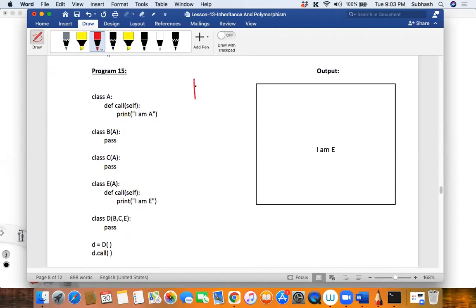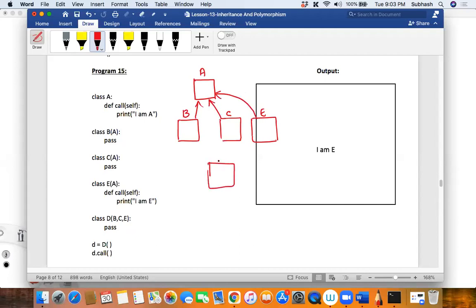So let me write this. A, B, C, and then we have one more called E, right? So B, C, and E, where D is inheriting from all the three classes B, C, and E. Okay, and who is having the call method here?